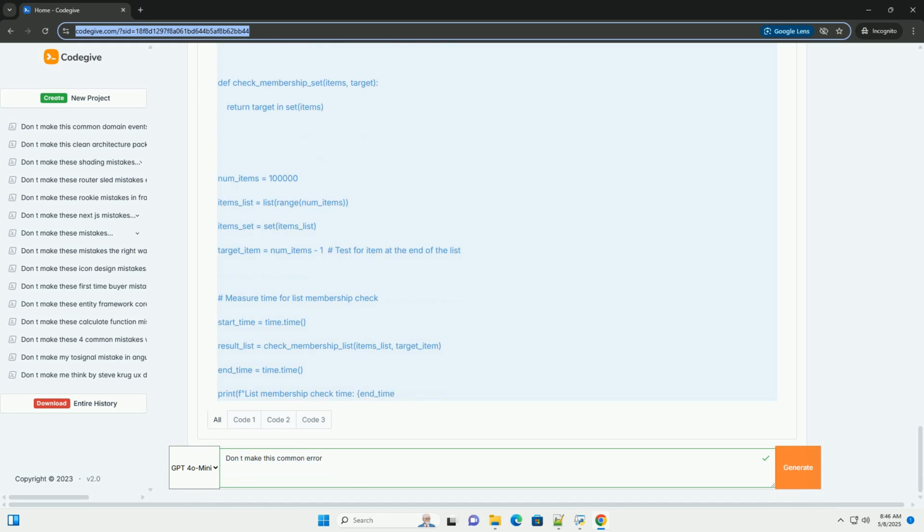Example 4, using the right data structure. Explanation: the check_membership_list function checks for an item in a list. The check_membership_set function uses a set. Sets offer much faster membership checking than lists: O(1) average case for sets versus O(n) for lists. If you are doing membership checks frequently, using a set becomes far more efficient. This shows that using the right data structure is more important than premature optimization.